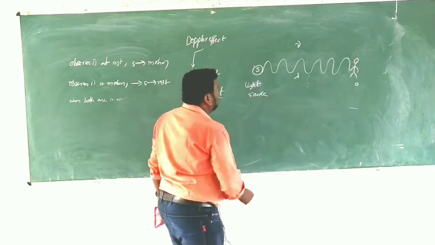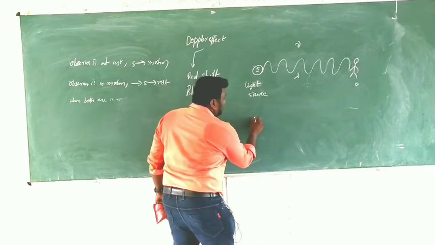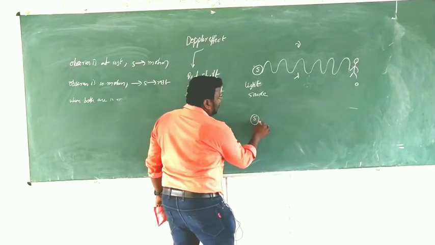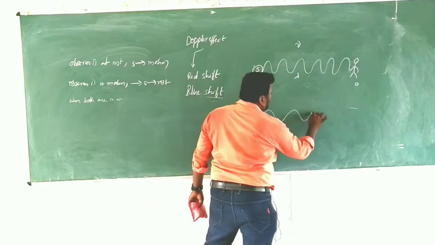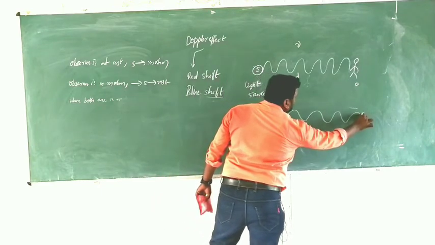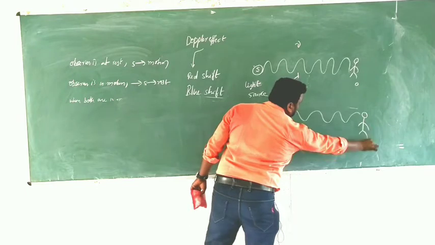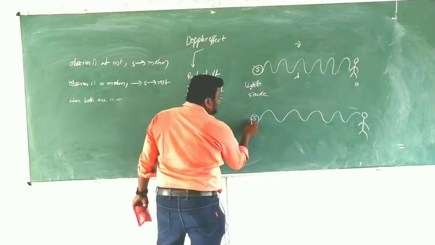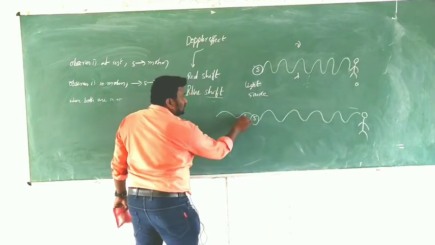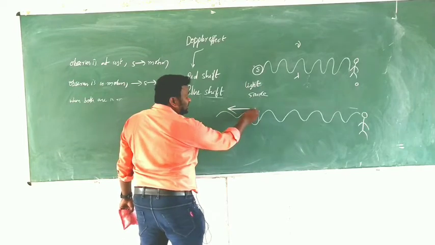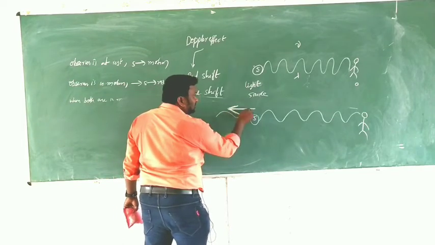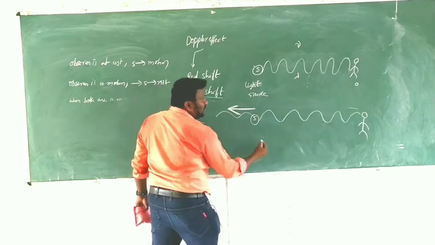Now in this case, look at this arrow mark. The source is moving away.